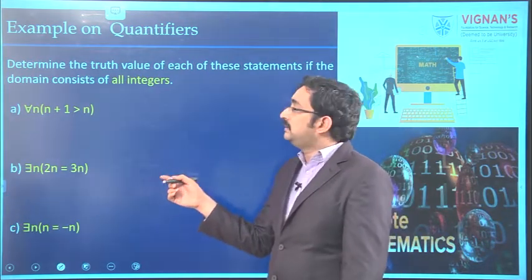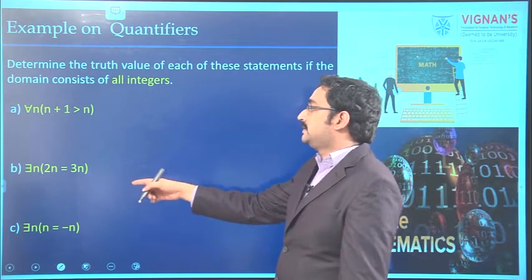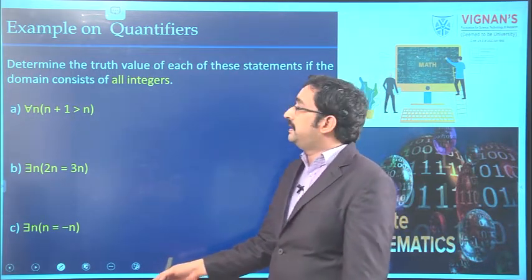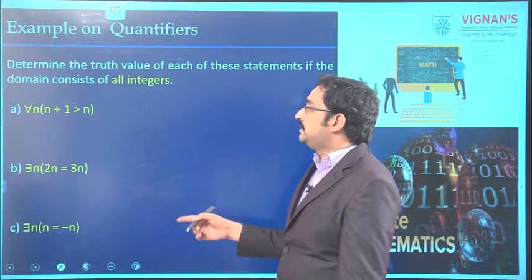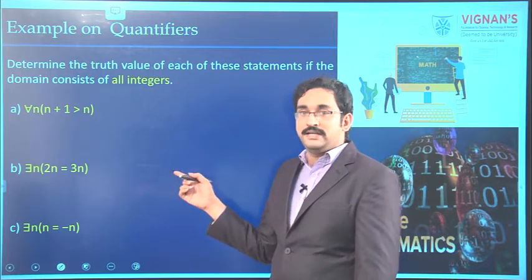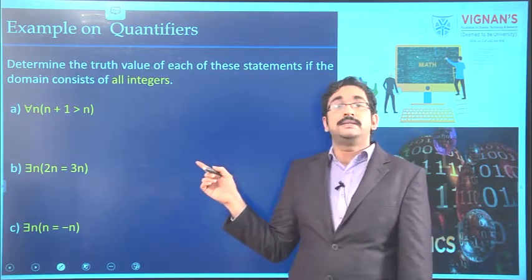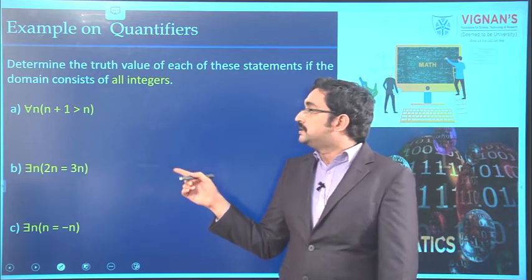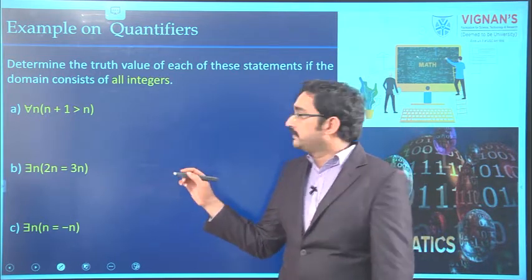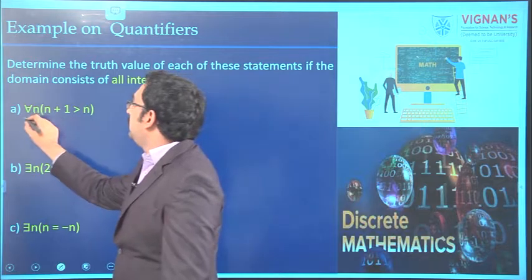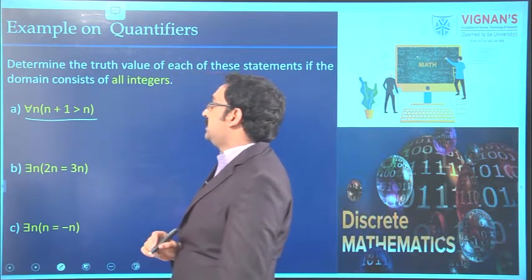One more example. Here some statements with quantifiers are given. We have to find the truth value for the domain of all integers. Here the domain is the set of all integers. See the first one, for all n, n plus 1 greater than n.